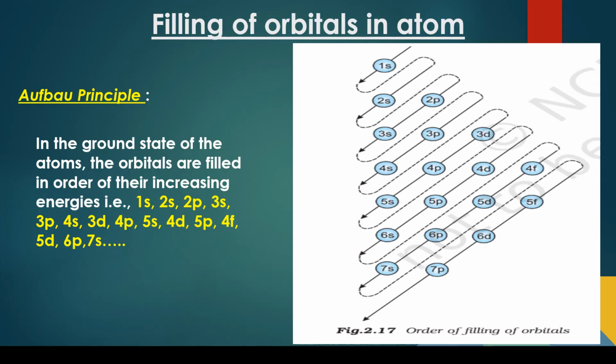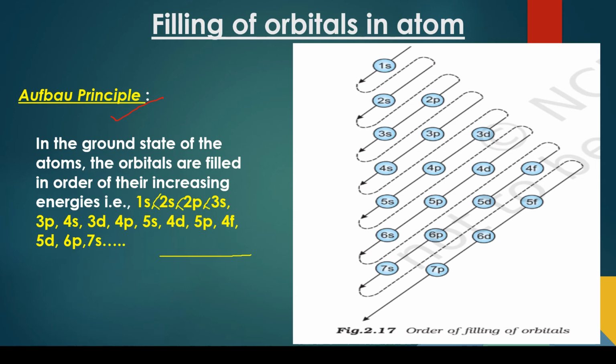Now here is an important concept: how to fill the orbitals in an atom, how to fill the electrons in different orbitals in an atom. For that we need to follow a particular order, and that is coming from the Aufbau principle, a very important principle which tells us the increasing order of the energies of these orbitals, because we have to fill the electrons in the increasing order. So the order of energy increases like this, as I am showing here.